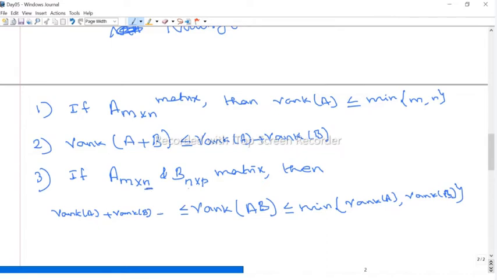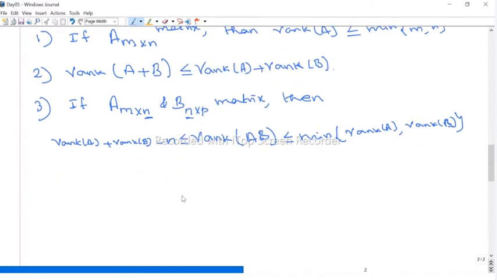What is the common term? We cancel this n, right? Because we define the product only when the number of columns of A equals the number of rows of B, we have to write minus n. Actually we call this formula Sylvester's law.